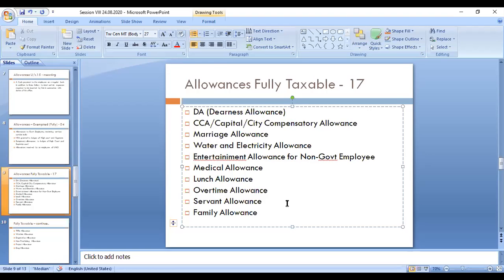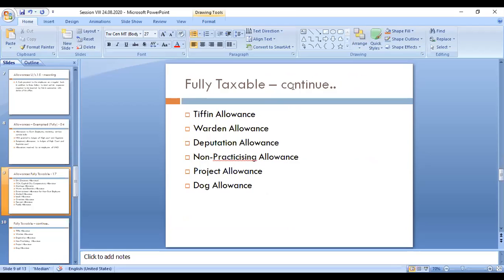Next, 7 more categories are there, in continuation. Tiffin allowance, warden allowance, deputation allowance, non-practicing allowance, project allowance, dark allowance. So these are all the 17 categories of allowances. They are fully taxable. You need not worry about these things. You simply write them in the outer column, the taxable column, while calculating the gross salary of the particular individual.